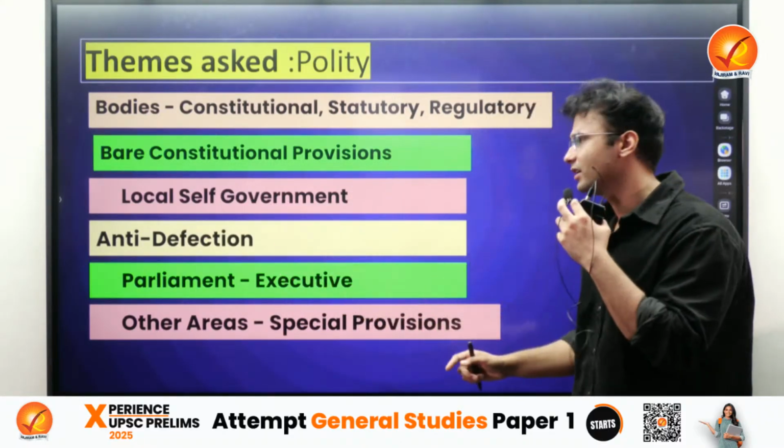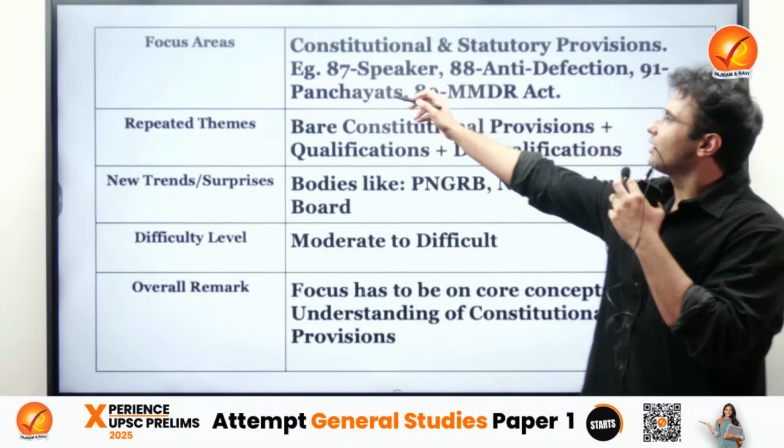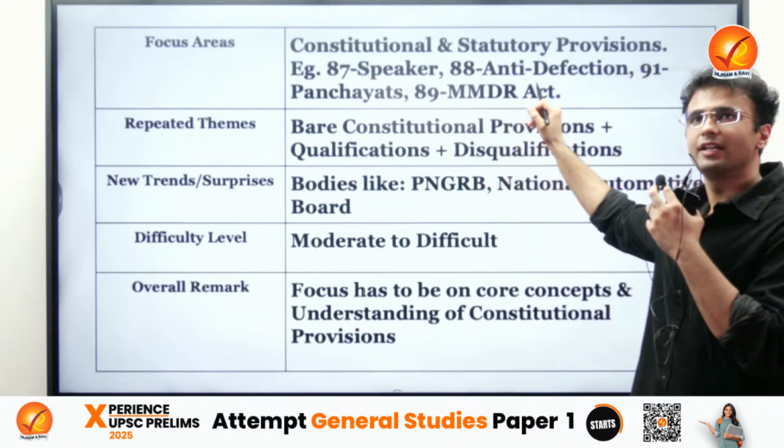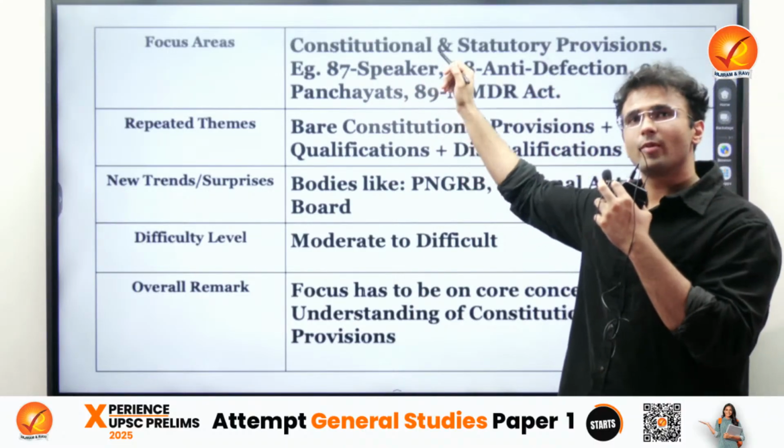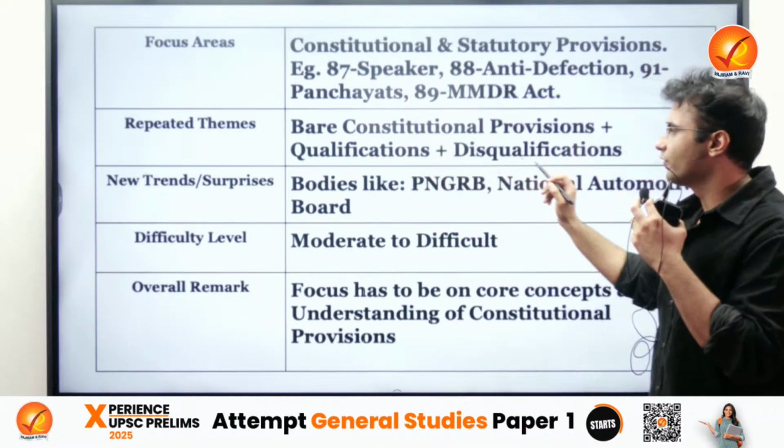There was a question on Article 87, Speaker, anti-defection, and we are talking about set A. There are bare constitutional provisions being asked.